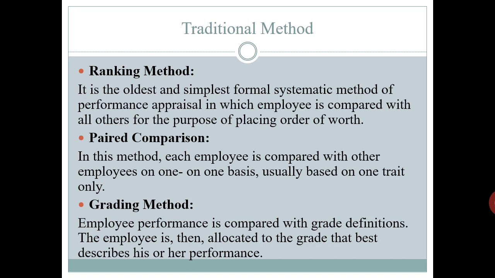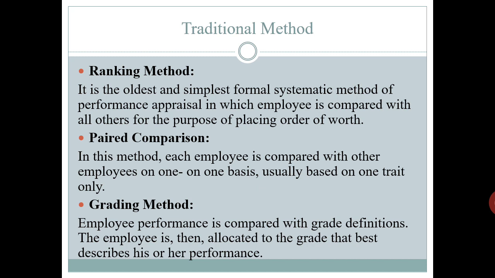Next method is the grading method. What is the grading method all about? In this method, certain categories of worth are established in advance and carefully defined. There can be 3 categories established for employees, that is outstanding, satisfactory and unsatisfactory.